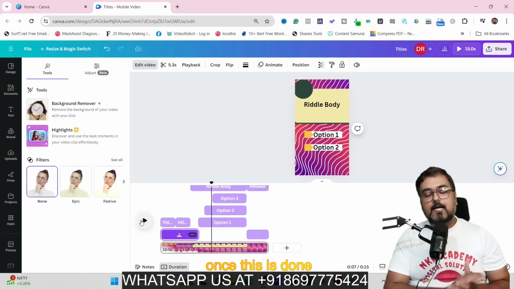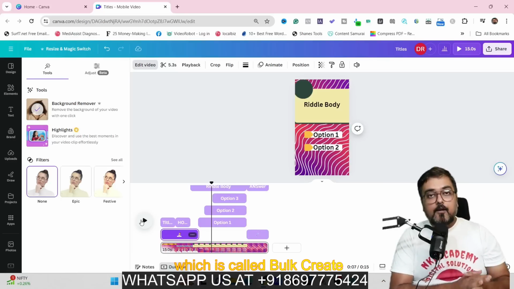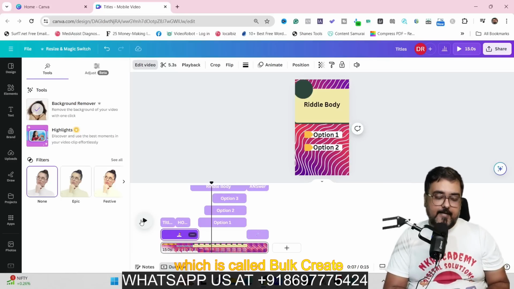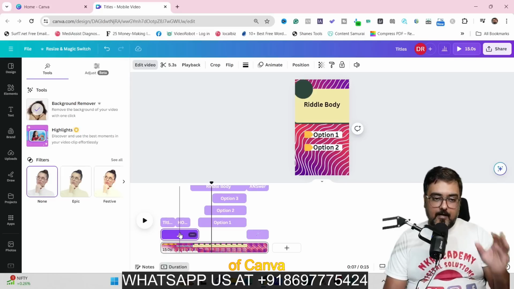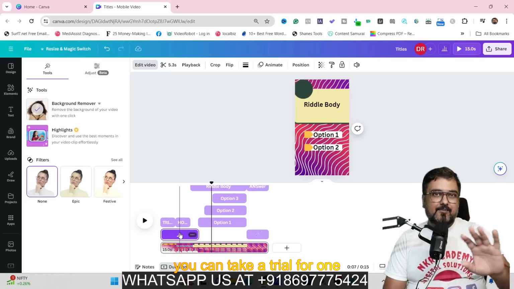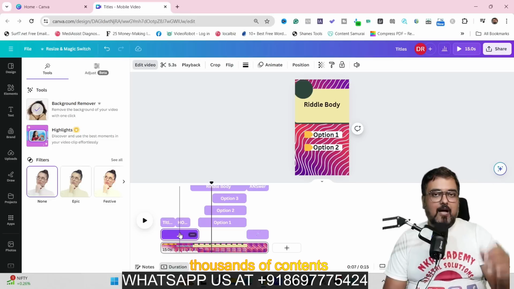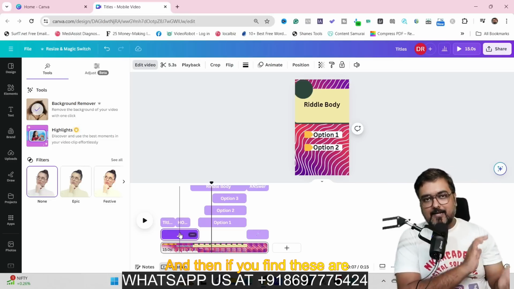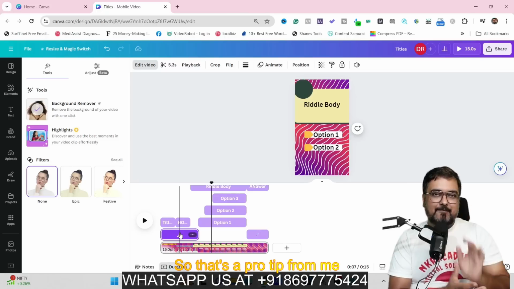Now, once this is done, we will actually head over to our step number 3. This is where the magic will happen, which is called bulk create. Now, for this feature, you need a paid subscription of Canva. If you don't have, however, you can take a trial for 1 month. That is absolutely free to do. And in 1 month, you can create thousands of contents. And then if you find these are doing good for you, you can actually go ahead and take a paid subscription as well. So that's a pro tip from me.